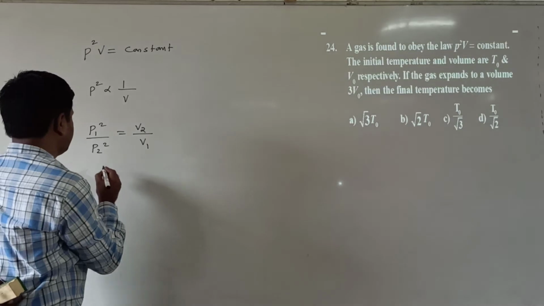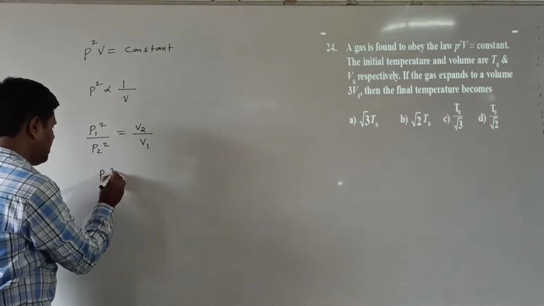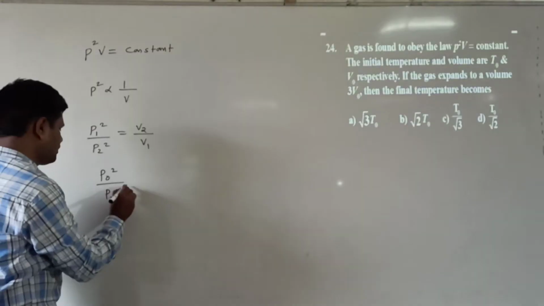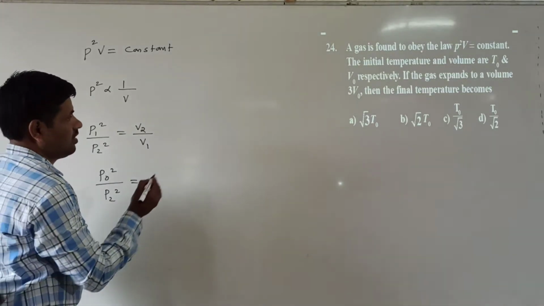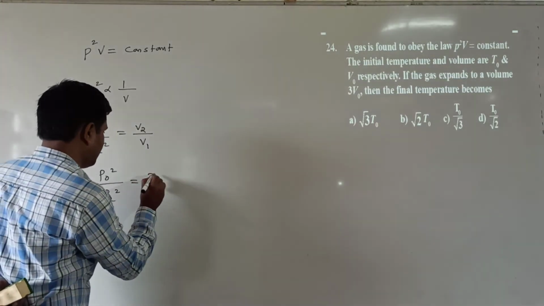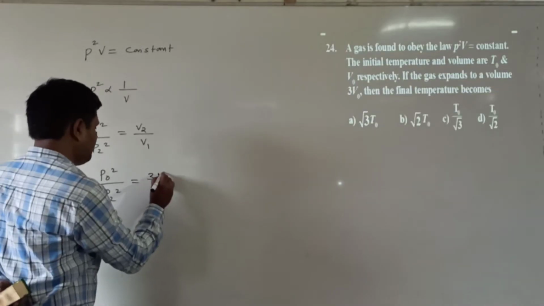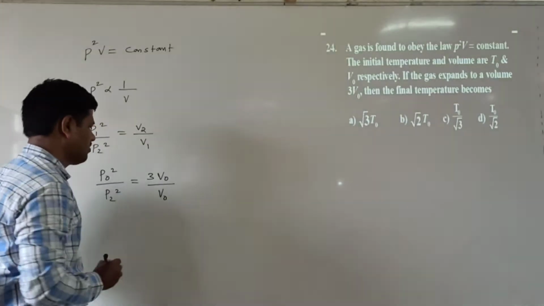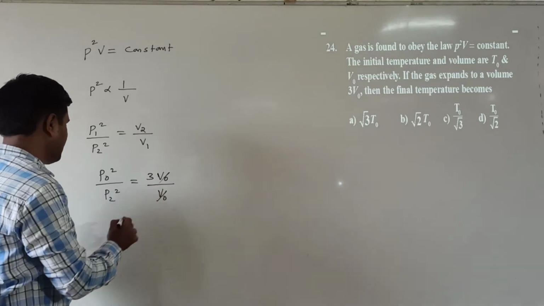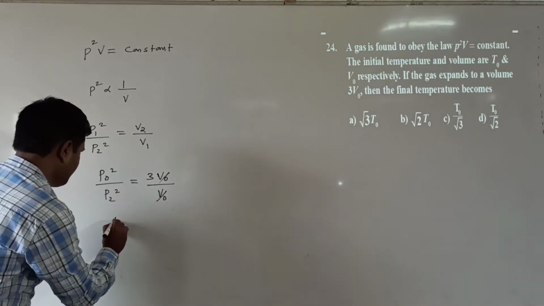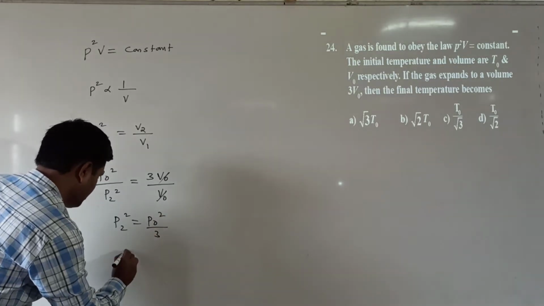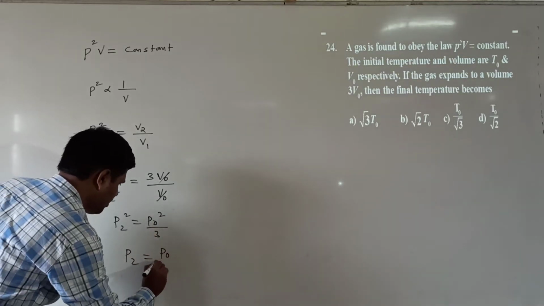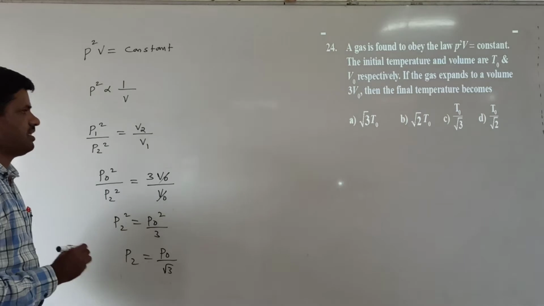So P0 square by P2 square, where the final pressure is to be found. Initial volume is V0, final volume is 3 V0. V0 cancels. Now we get P2 square is equal to P0 square by 3. So P2 is equal to P0 by root 3. This is the final pressure.